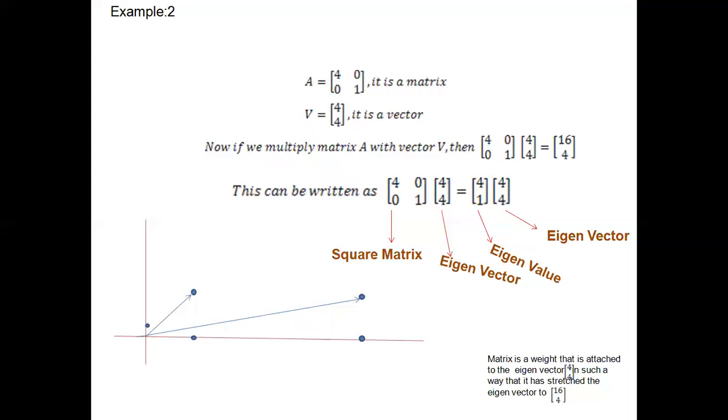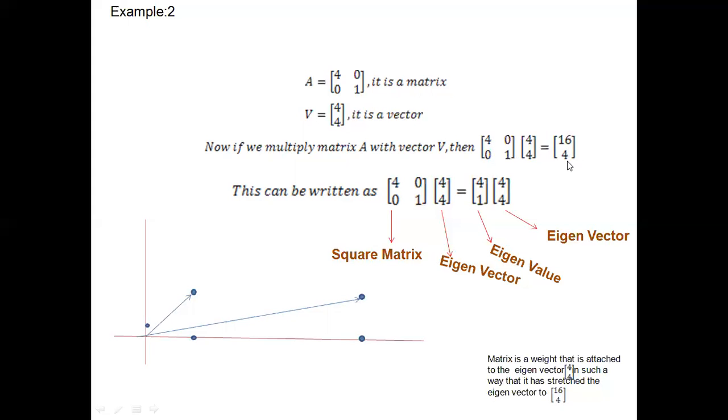So now, the second example. Look here, A is a matrix 4, 0, 0, 1, and V is another vector, the vector 4, 4. So now if we multiply matrix A with the vector V, we get 4, 0, 0, 1 times 4, 4. First row, first column: 4 multiplied with 4 plus 0 multiplied with 4 equals 16. Second row: 0 multiplied with 4 plus 1 multiplied with 4, so 4. So this is 16, 4.